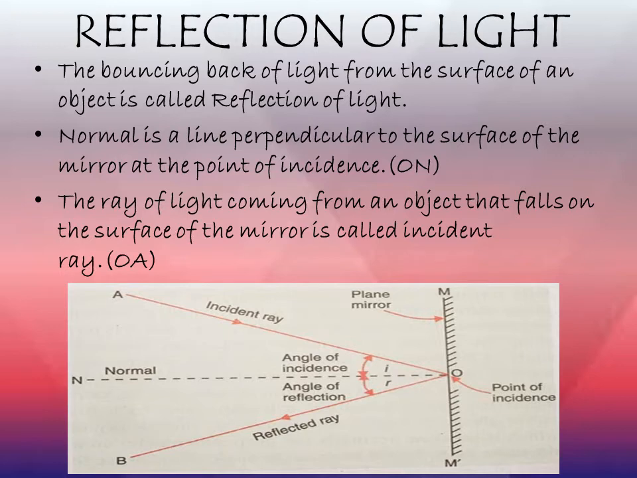Let us understand more about reflection with the help of a diagram. In the diagram, ON is the normal. The normal is a line perpendicular to the surface of the mirror at the point of incidence O. The ray of light coming from an object that falls on the surface of the mirror is called the incident ray. In the diagram, OA is the incident ray.